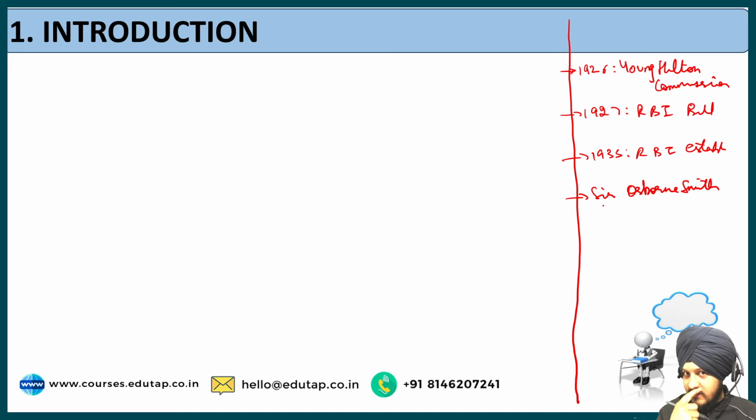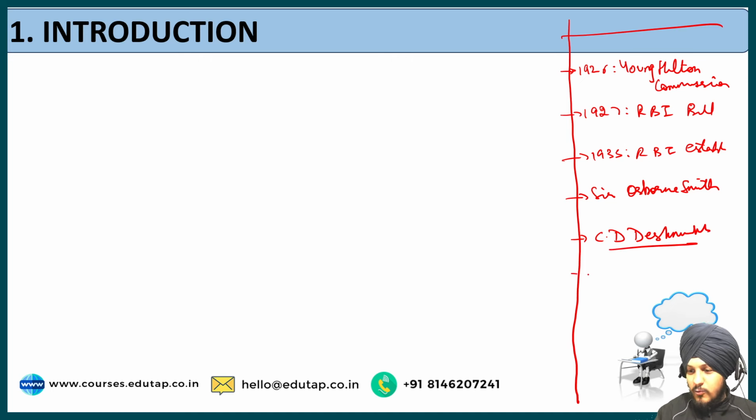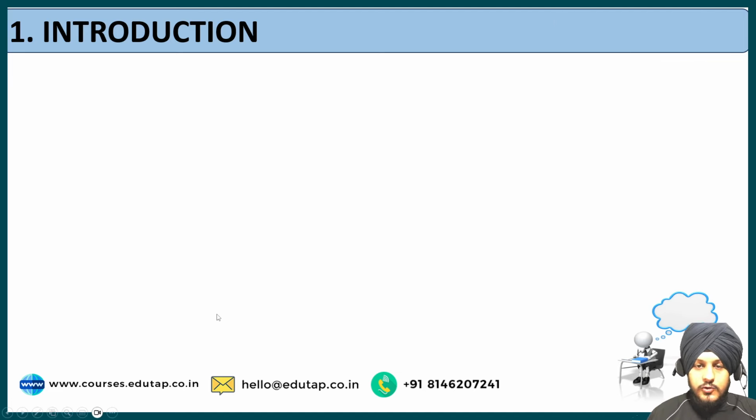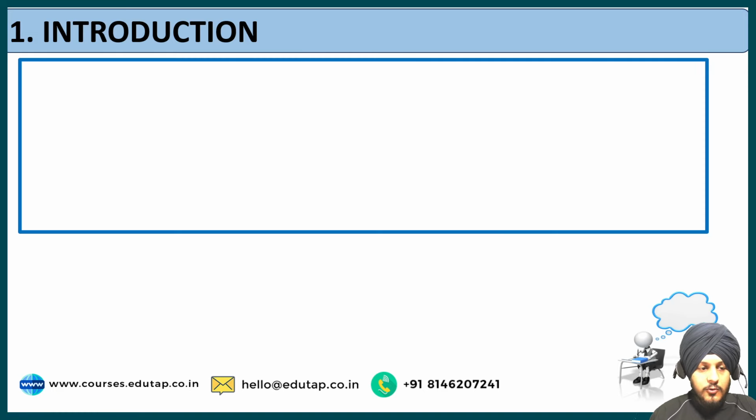He was appointed as the first governor of RBI, and in independent India, Mr. C.D. Deshmukh was the first governor of RBI. So I hope this is clear to you. A short, brief historical context with respect to the RBI. So now let us talk about the introduction.